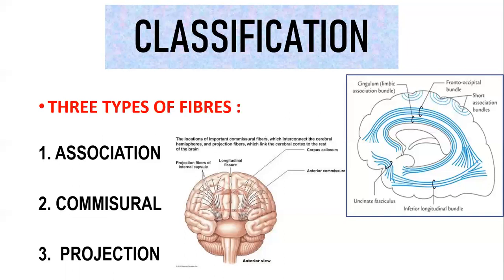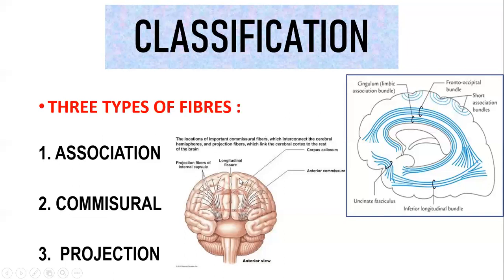Two parietal lobes can be connected by a set of commissural fibers, and two frontal lobes can be connected by a set of commissural fibers. So commissural fibers are called interhemispherical fibers, which means they connect the same regions of the two cerebral hemispheres.